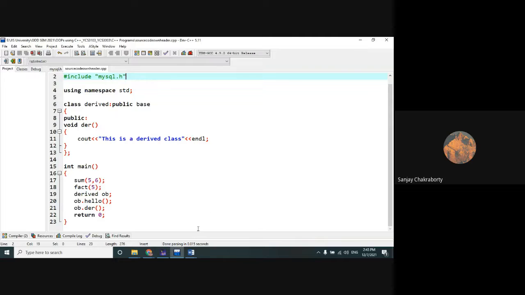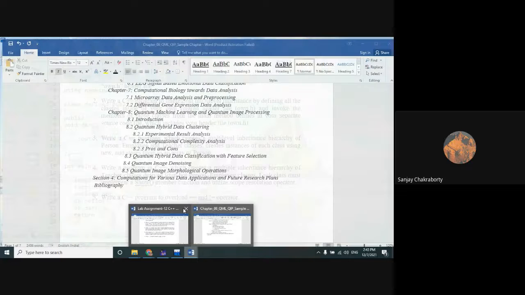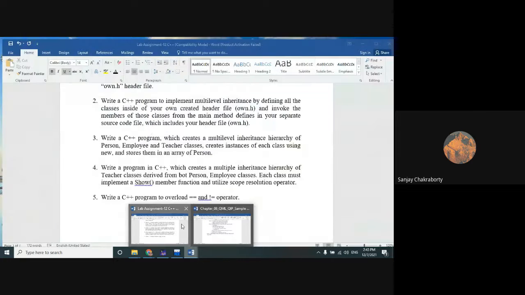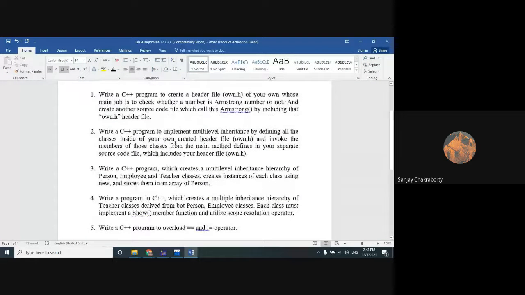Okay, so I will give you today's assignment. Today's assignment is mostly based on this header files concept, and some assignments I've given use the concept of the previous program, that will be considered a practice assignment. So you can do this assignment, you can take a picture of it and give it into your WhatsApp group. I will also upload this assignment in your Google Classroom as well. So first assignment, read all the program very carefully line by line and then do the assignment.